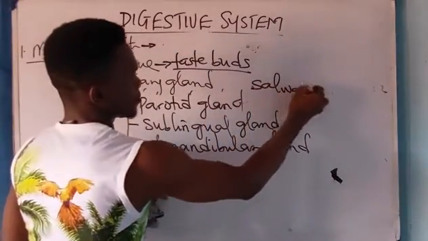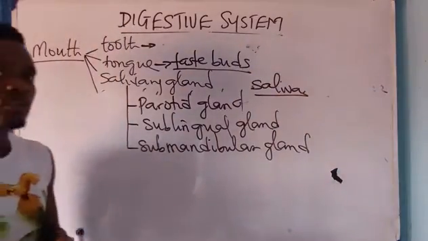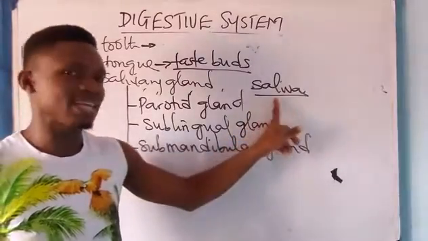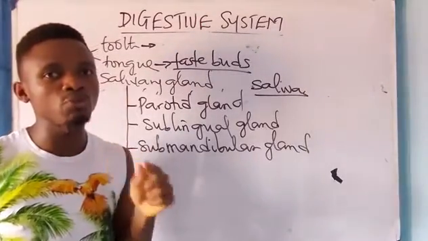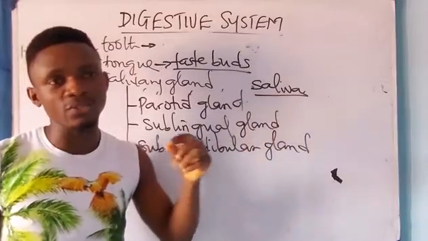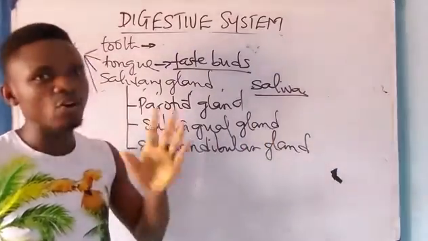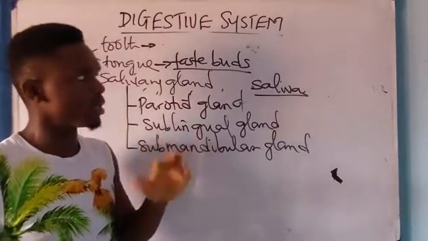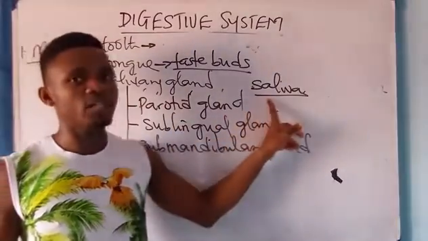Saliva. Is to secrete saliva. Now, saliva is not a waste product. I did not say excrete. I said what? Secrete. Now, secretion is when useful substances are produced in the body, while excretion is when useless substances are excreted from the body. They are discharged. Good. They are discharged from the body.